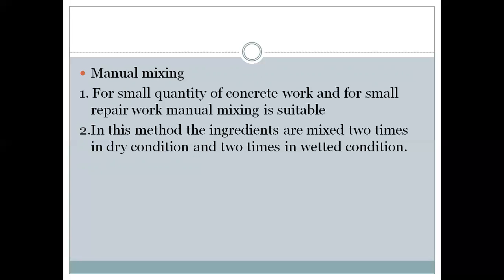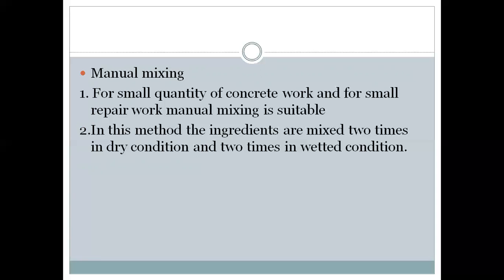It is done by using labourers. In this method, the ingredients, that is cement, sand, aggregate, water, are mixed two times in a dry condition and two times in a wetted condition. We take all the ingredients and first mix them in a dry condition, that is cement, sand and aggregate are mixed dry two times, and after addition of the water they are again mixed two times in a wetted condition. Wetted condition means mixed after addition of the water.